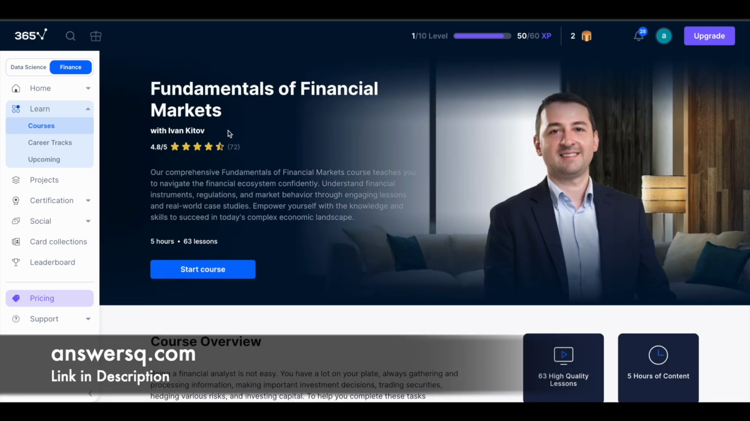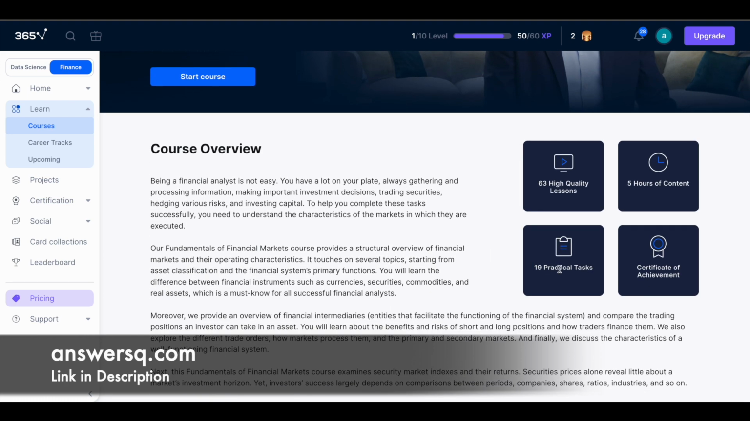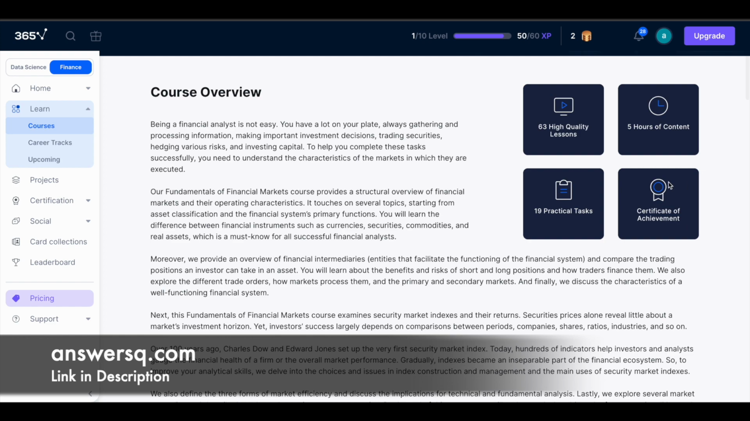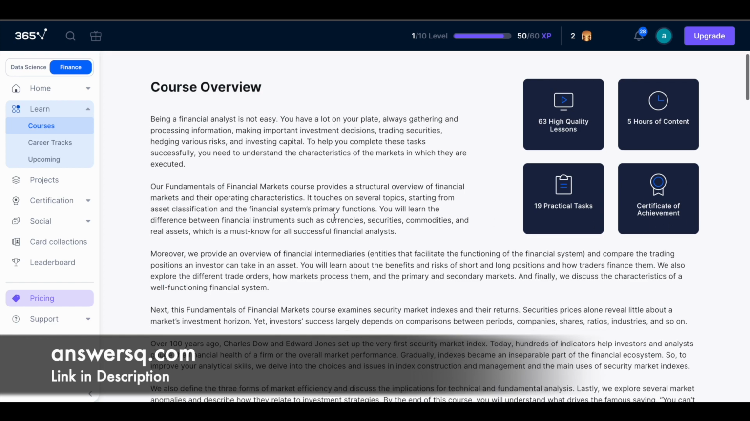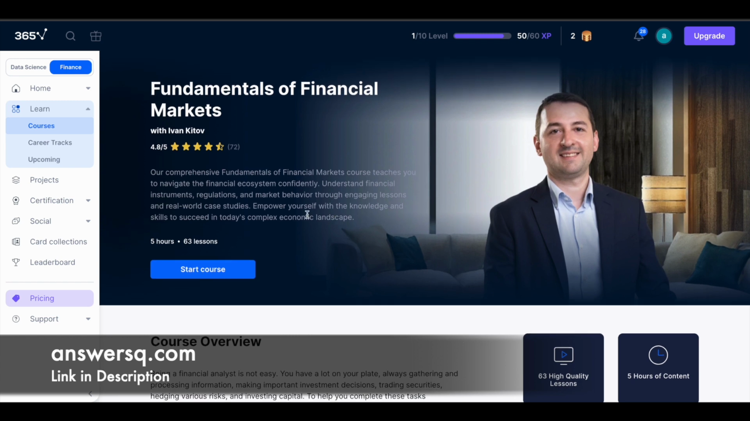Here you can see from whom you are going to learn, how many lessons are available for you in it, and how many practical tasks are available for you in it. You can see here you can also get a certificate of achievement. So you can get all those course details here. Once you are ready, you can simply click on the start course button and just start learning for free. After completing the course fully, you can get your certificate as well.